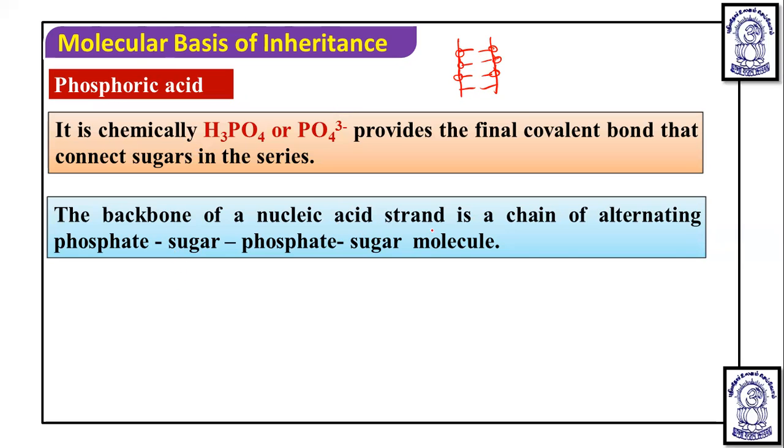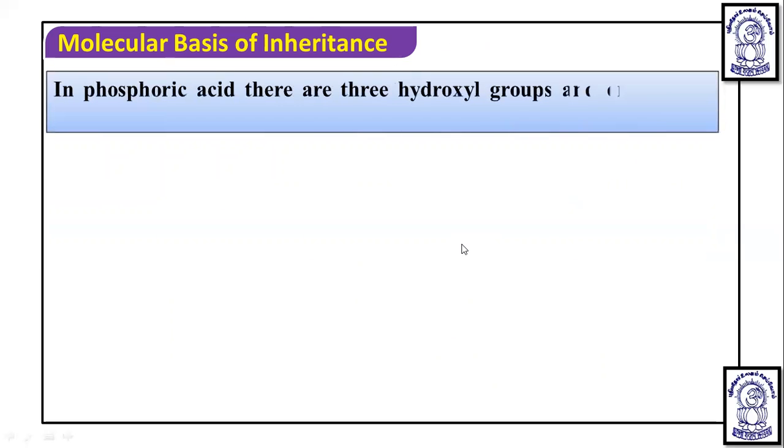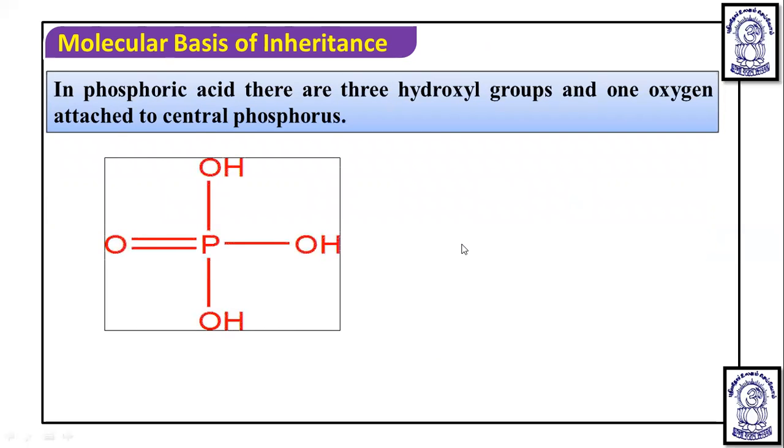So the backbone of a nucleic acid strand is a chain of alternating phosphate and sugar molecules. Here you will find a sugar, then a phosphate, then a sugar, then a phosphate. So it is known as the sugar-phosphate backbone. Dear students, in phosphoric acid there are 3 hydroxyl groups and 1 oxygen attached to the central phosphorus. You can see the structure here, that the phosphorus is there, 3 hydroxyl groups are there, and 1 oxygen with a double bond.